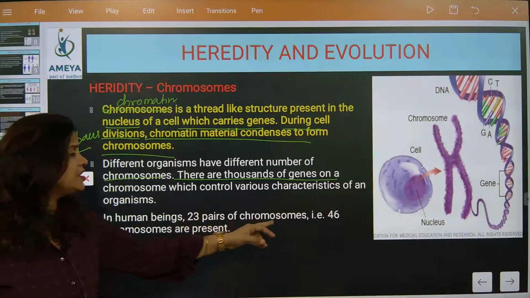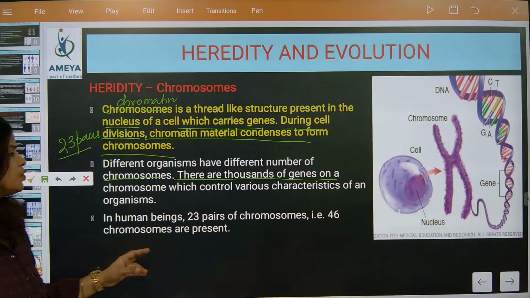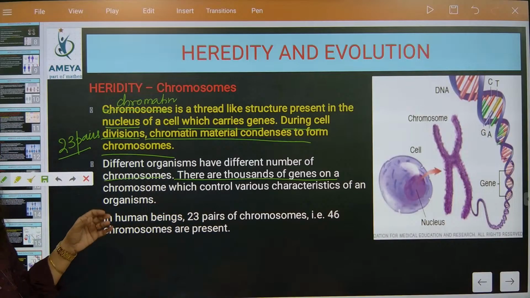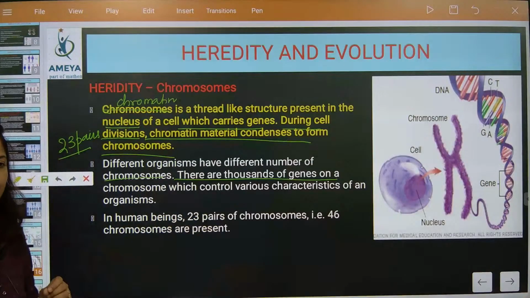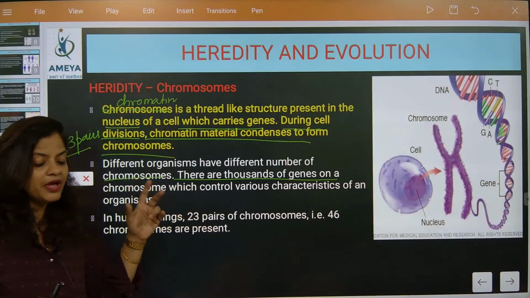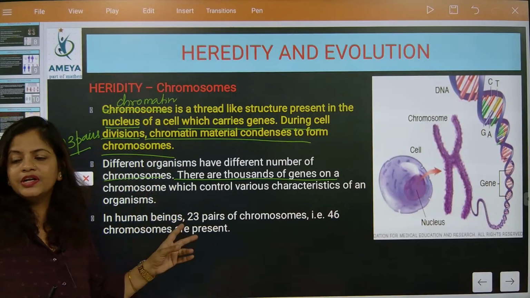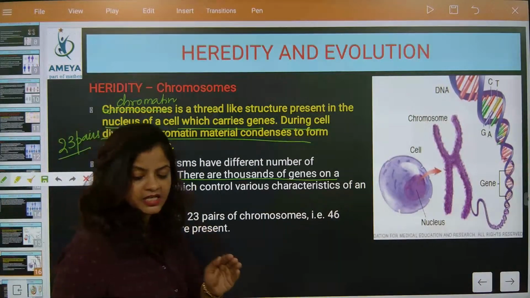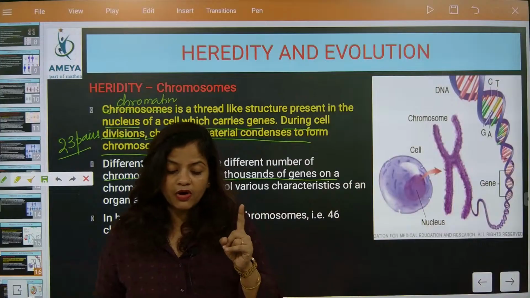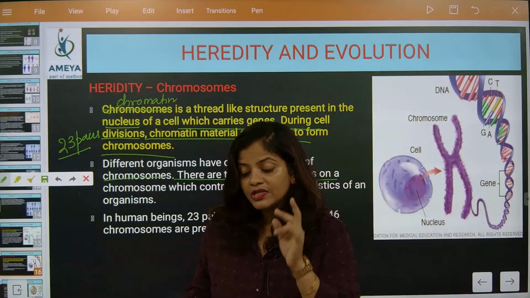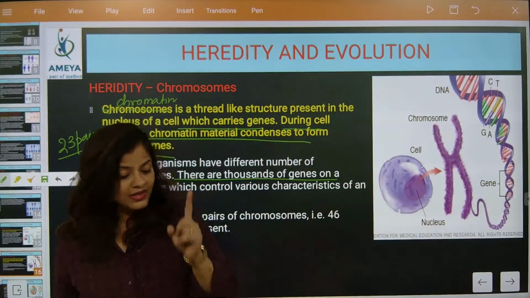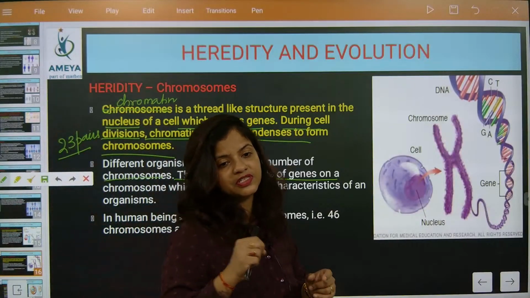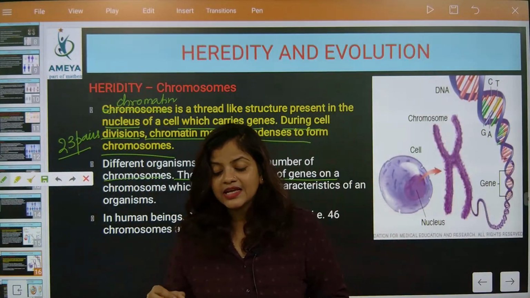In human beings, 23 pairs of chromosomes are there. So if you count singly, it comes to 46. But pair means, like a pair of socks or a pair of shoes, one pair has two. So 23 pairs means the total number of chromosomes is 46. But beta, please remember one very important thing. Humans have two types of cells. One is called somatic cells, another is called germ cells. Understood? Somatic cells and germ cells.